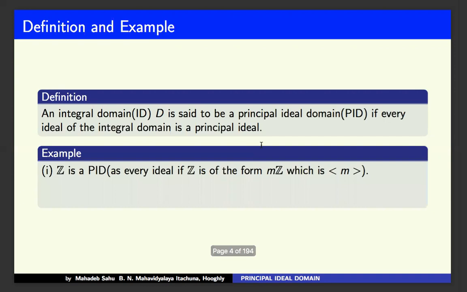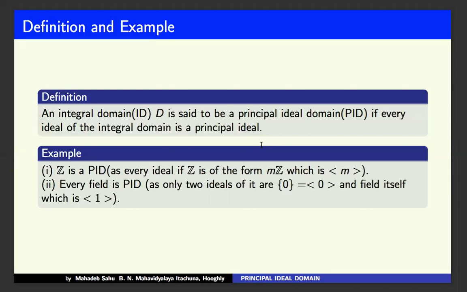Here are some examples. From this definition it is clear that Z is a PID, as Z is an integral domain, you know, and every ideal of Z is of the form mZ, and it is clearly generated by the element m. Therefore Z is a PID.